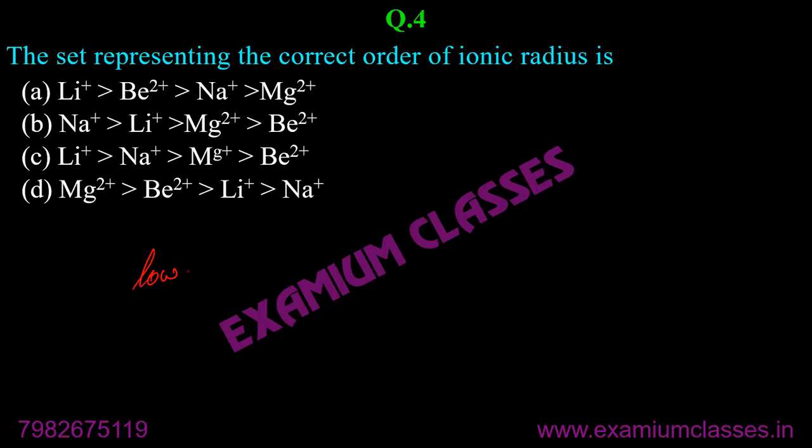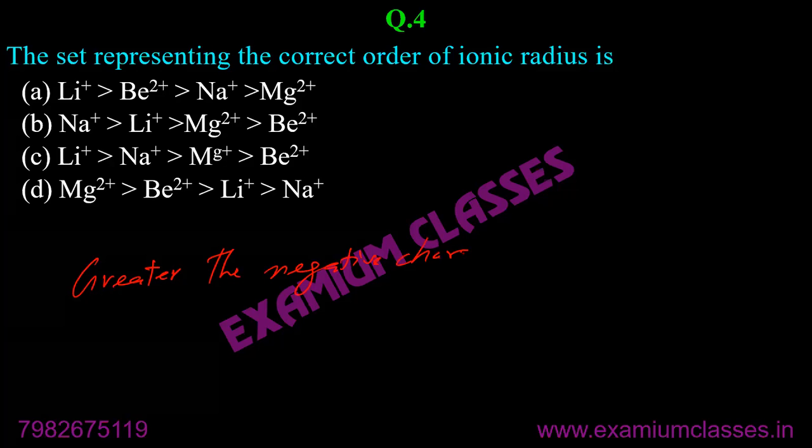First I am writing the rule, which you need to remember. Rule is: greater the negative charge, larger the size.